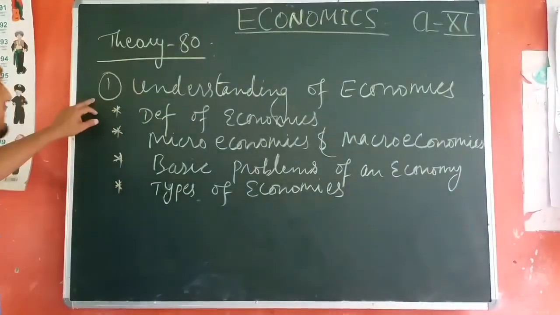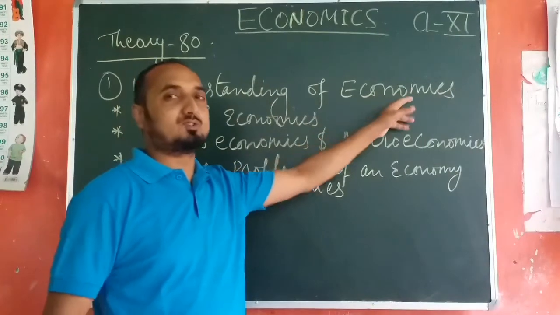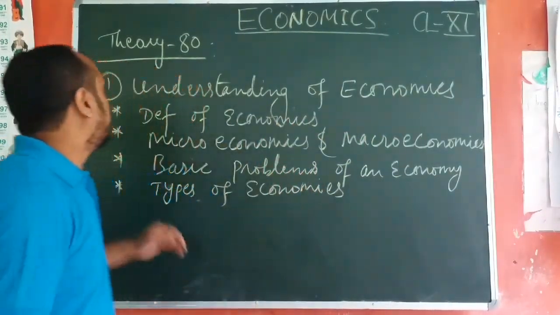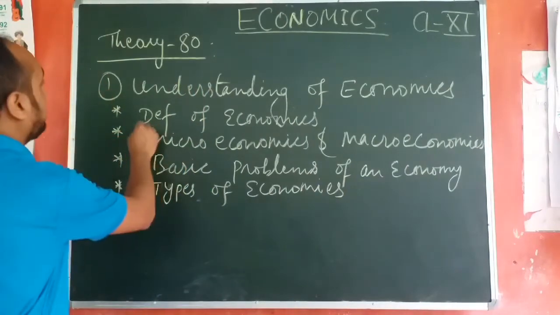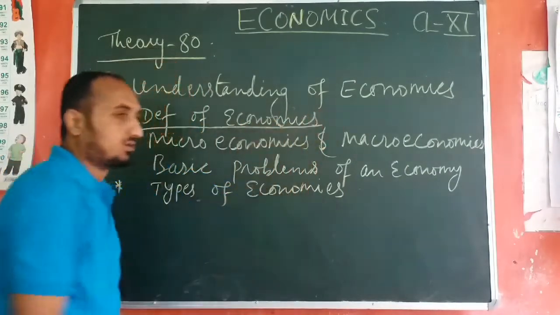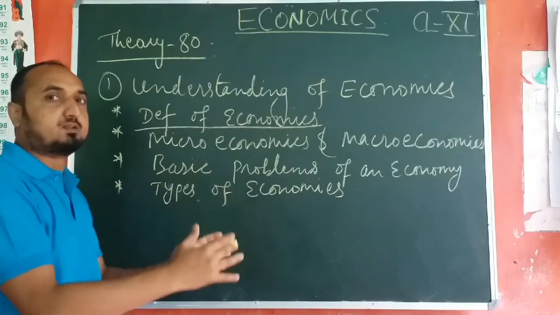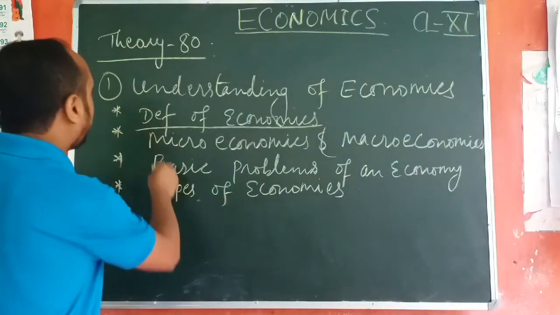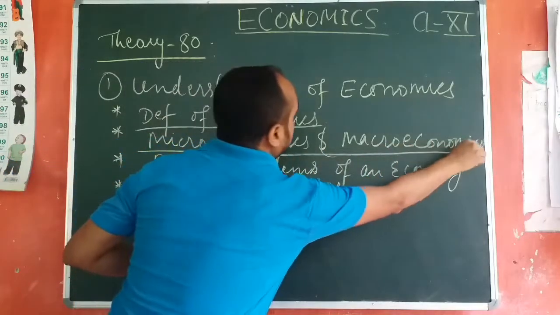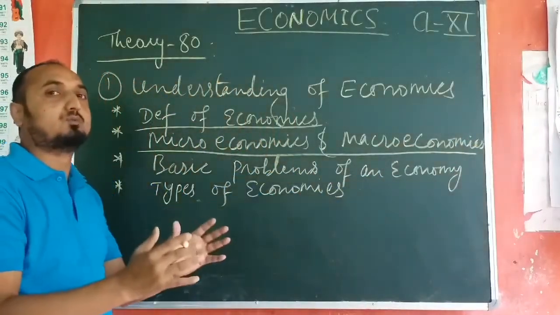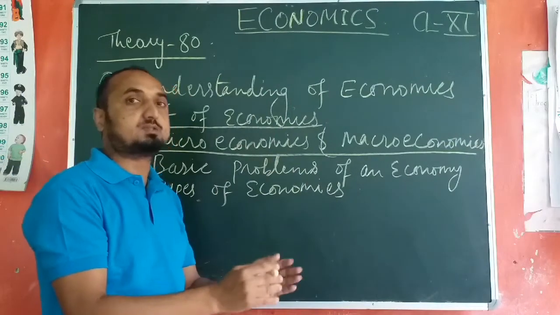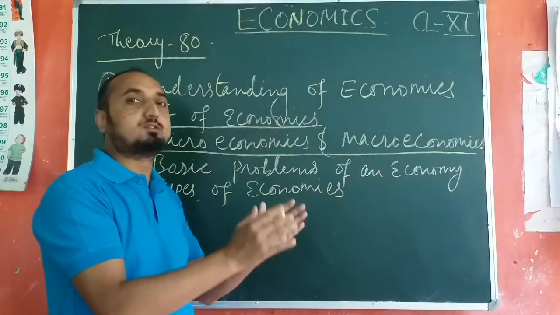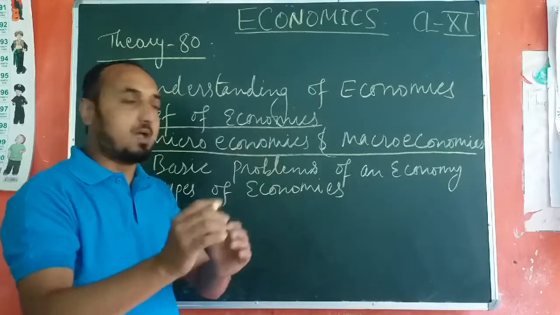Okay, now first chapter we have understanding of economics, or we can say this is the first part and the content. Okay, content in that first part we have first chapter, definition of economics. So there are various definitions given by the different economists we have to discuss in this chapter. Second one we have microeconomics and macroeconomics. So here we have to understand the concept of microeconomics and macroeconomics as well as their difference.